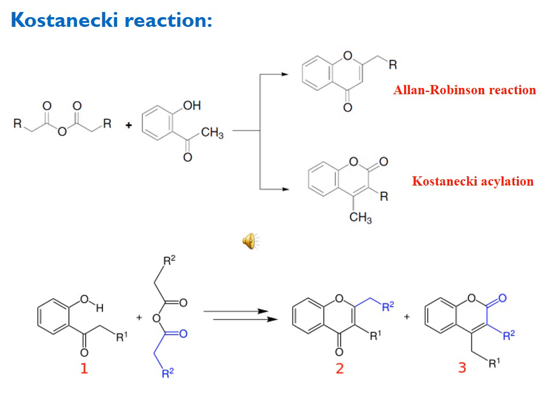Here you can see the blue color of the anhydride part, which is going to be attached to the 2-hydroxy phenyl or aryl ketone, and here you can see when there is formation of chromone, then the anhydride carbon is attached as number 2 position, but in case of coumarin, the anhydride moieties are attached as number 2 and 3 carbon, number 2 and 3 position. So this is the overview of this Kostanecki reaction.